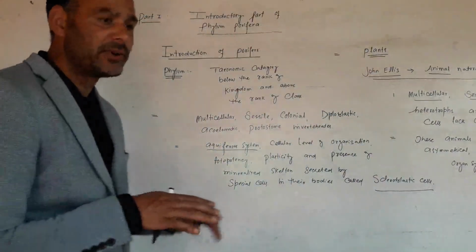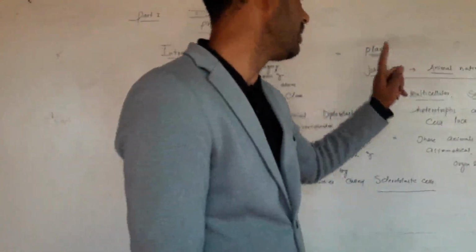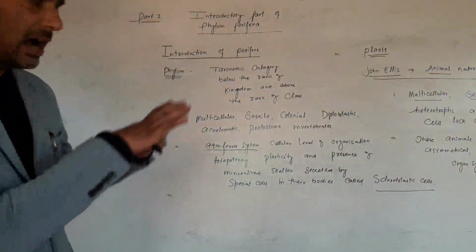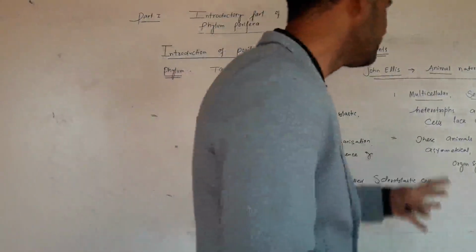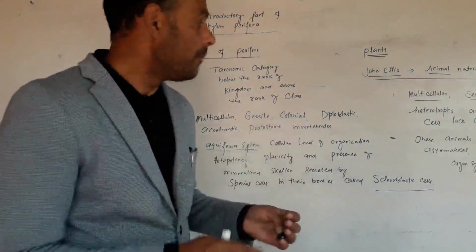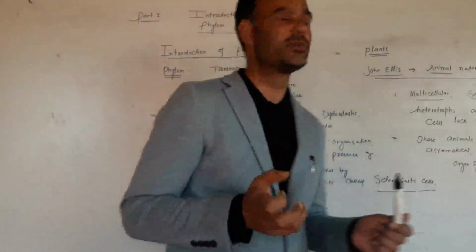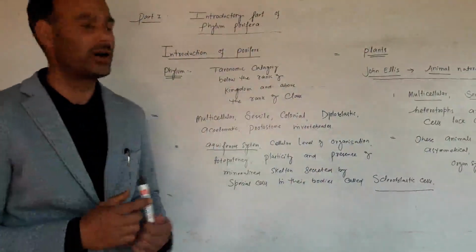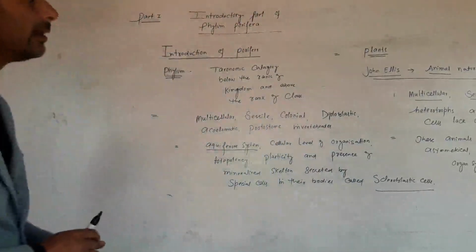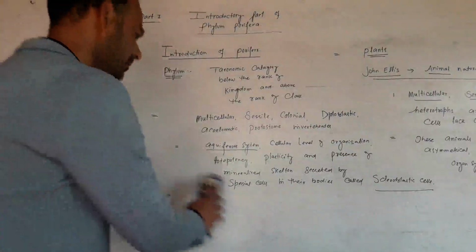That is why they differ from other animals. They are like animals because of their multicellular body, heterotrophic mode of nutrition, and cells lacking a cell wall. They are different from other animals as they are sessile, asymmetrical, and their body is made up of cells, but the cells do not organize to make tissues, nor do they make an organ system level of organization. This is absent in poriferans. That is why they are different from other groups of animals.